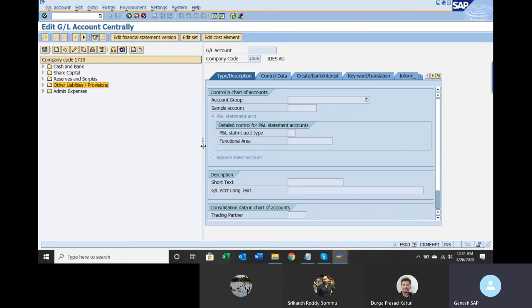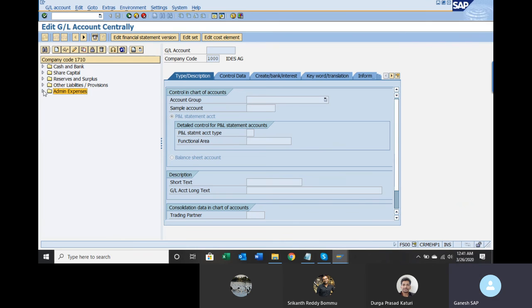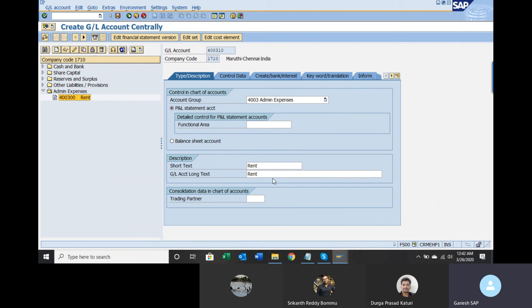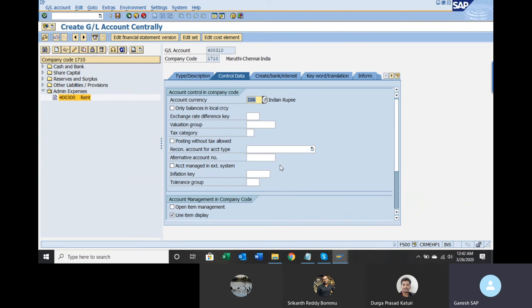So as of now, we have created only this much. Under admin expenses, I already created 4,300,000. Copy this same GL account. Keep cursor, click on copy as. I will say 4,310,000. So I'm creating new GL account 4,310,000 by copying 4,300,000. And the name is services. Since we are creating expenses only, I am not giving the word expense.